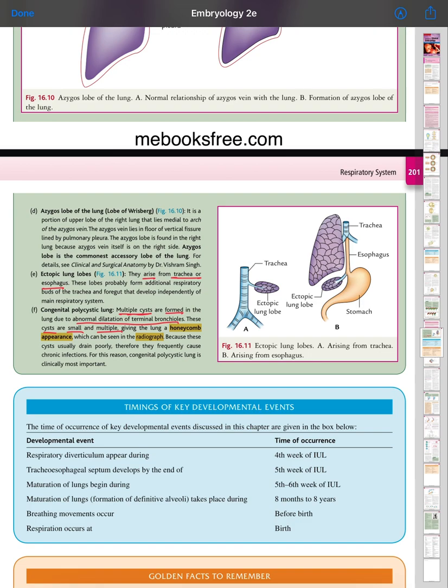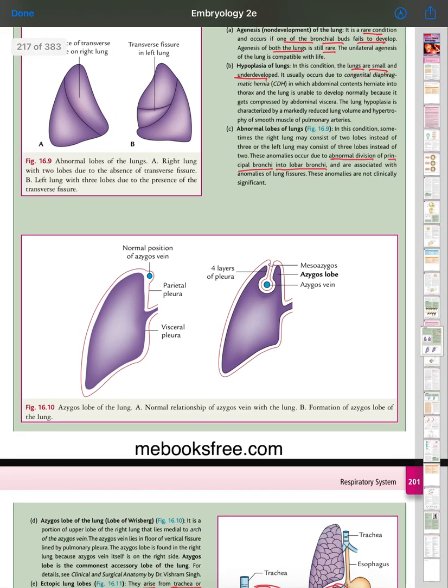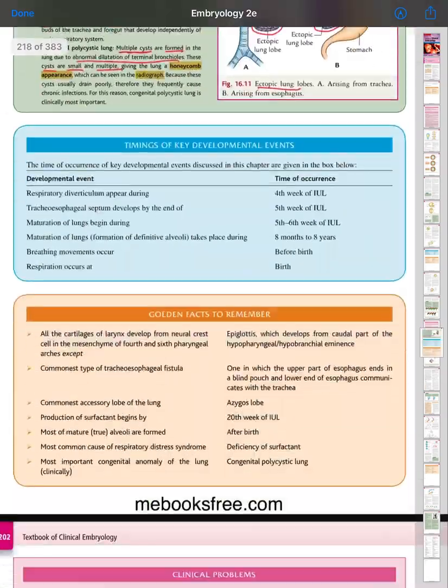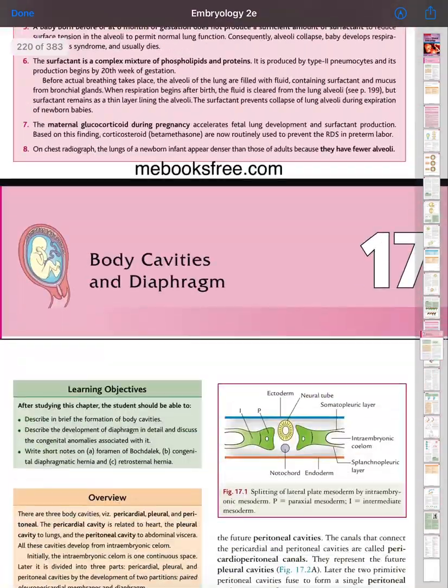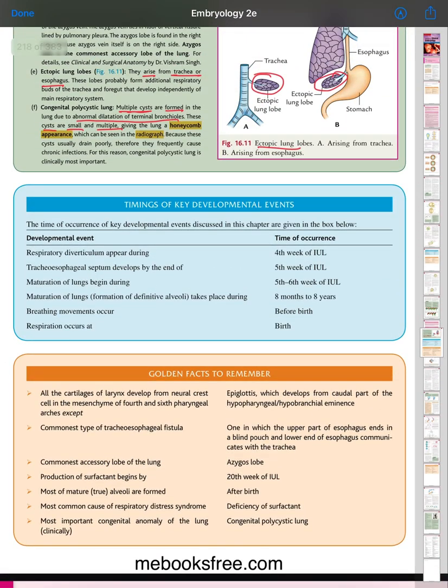Look at the ectopic lung arising from the trachea, and arising from the esophagus. This is the ectopic lung condition. Azygous lobe of the lung. Abnormal lobe of the lung. These are the conditions. So I finished the topic. Now I'm signing out from the development of the respiratory system.